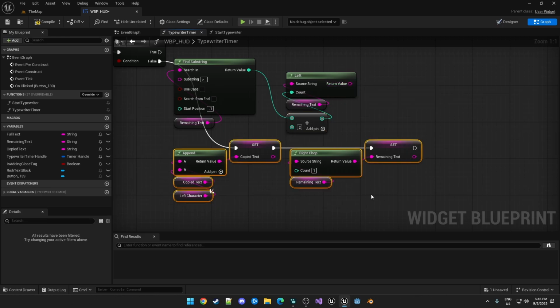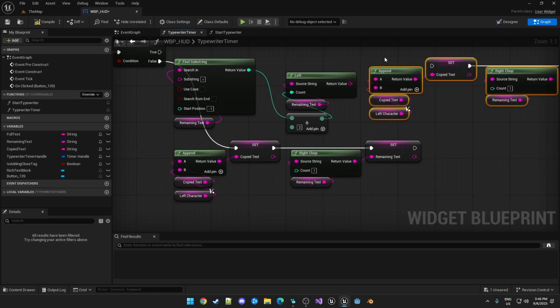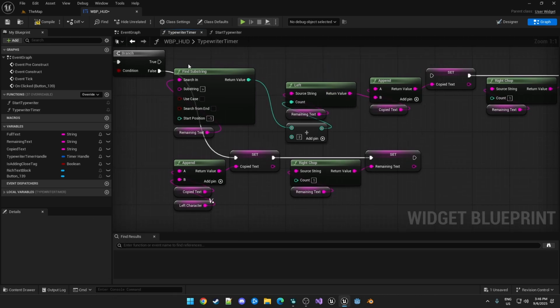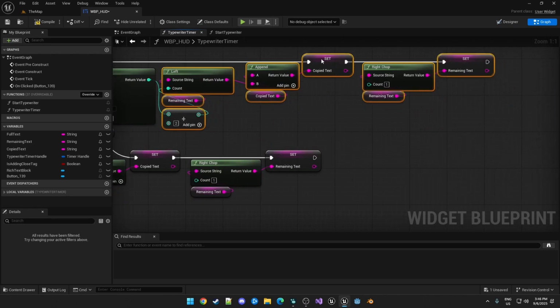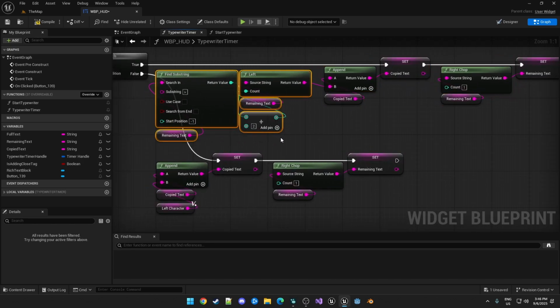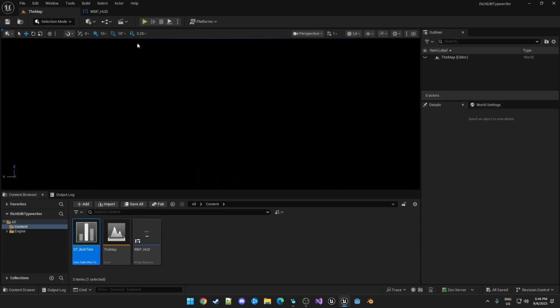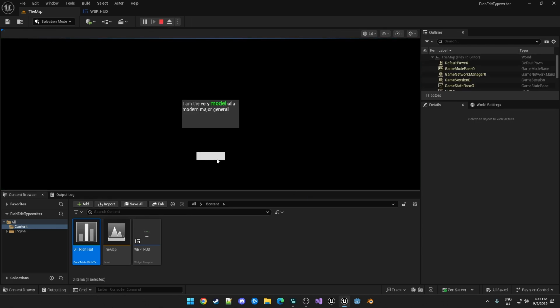So then similar to down here, we can take this block and just copy and paste that up here. Instead of adding the left character, we're taking what's returned here. Make sure that this gets hooked up. And similarly, we're not just removing one character from the left side, we're removing the entire tag and next character from that left side. So if we run that now, it won't work properly, but it'll work part of the way. When we get to the green section, it was then pasted out entirely, and then it continued along.